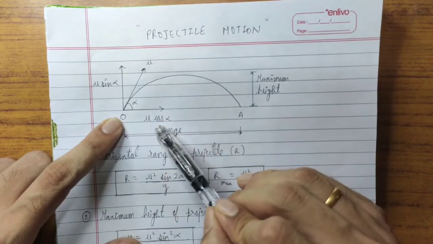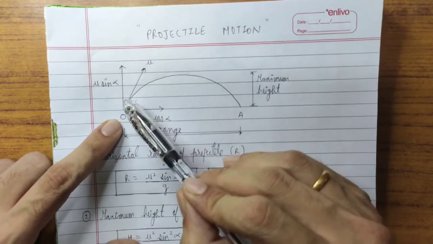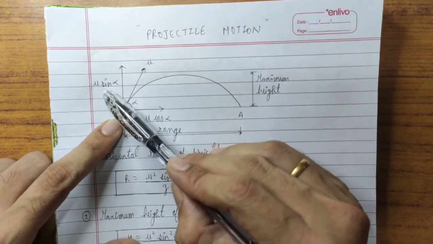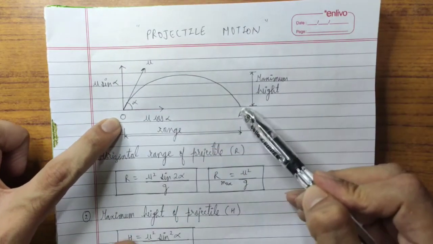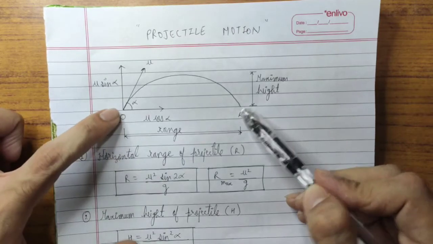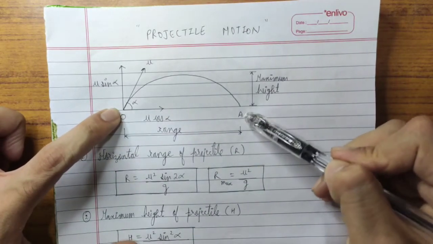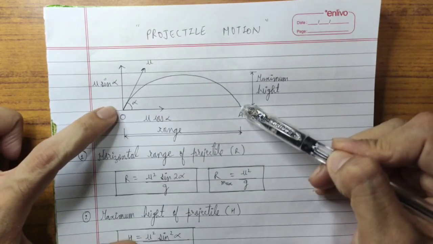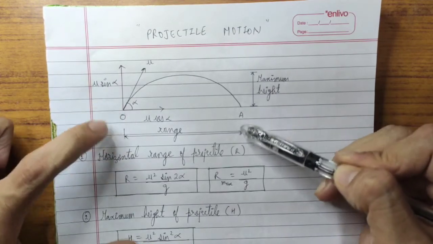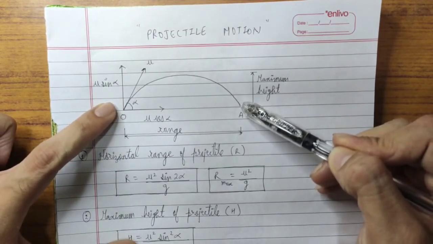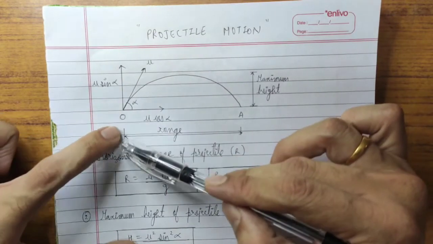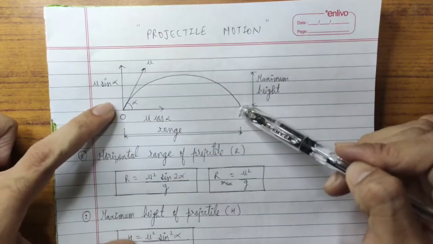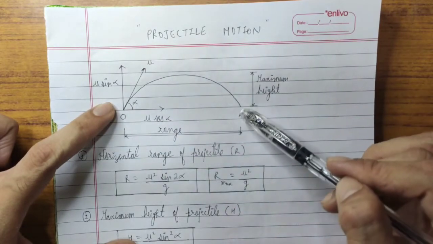Horizontal component is the cos component, so it becomes u cos alpha. This is the vertical component, it becomes u sin alpha. Okay. Now the horizontal distance which that ball travels, which is nothing but the distance between the fielder and the wicket keeper, is known as the range of that projectile. Understand, projectile is nothing but the object which is traveling. In our case, the object is the ball. So the range is the horizontal distance which that projectile travels.